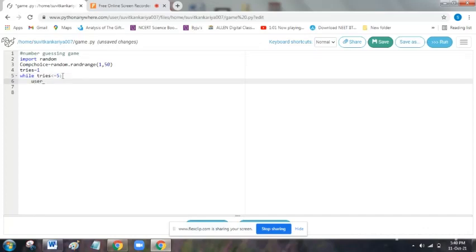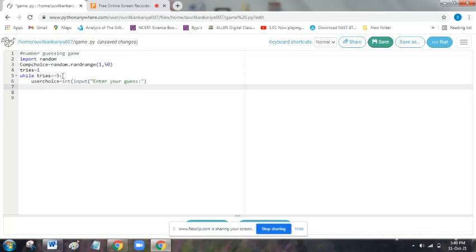Then we will declare user choice, the number that the user will be entering. Int input, enter your guess. So it will display the message in the output window. Now comes the if statement.